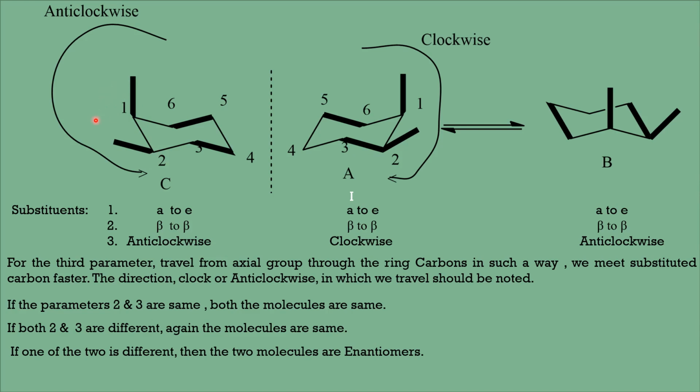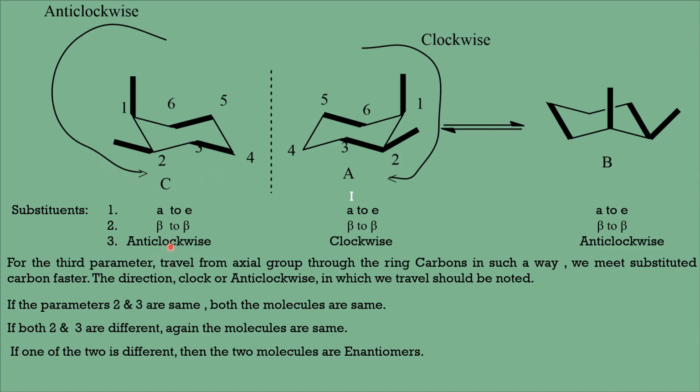If this is 1, this should be 2. In the place of 6 you should not put 2, instead you have to put 2 here. This is the preferred route for traveling. Therefore you go from this axial carbon to equatorial. You travel through the ring in this direction. So when we travel in this direction, we are traveling in the anticlockwise direction, and that is what I have mentioned here.